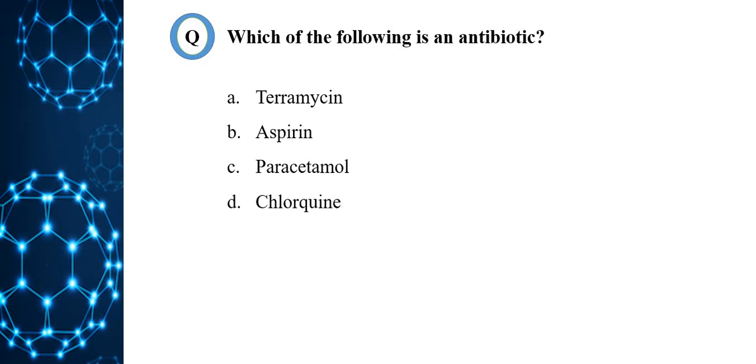Okay, next question. Which of the following is an antibiotic? Option A, terramycin. Option B, aspirin. Option C, paracetamol. Option D, chloroquine. First we should know what an antibiotic is.